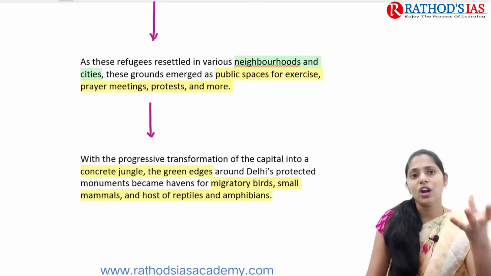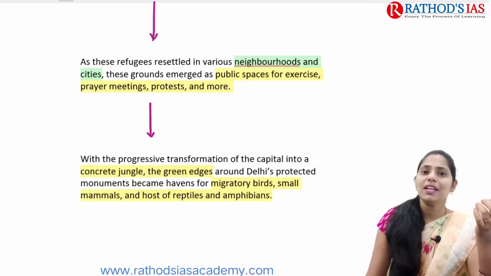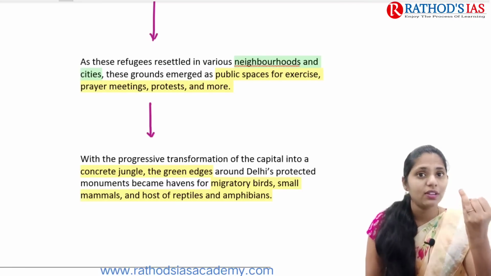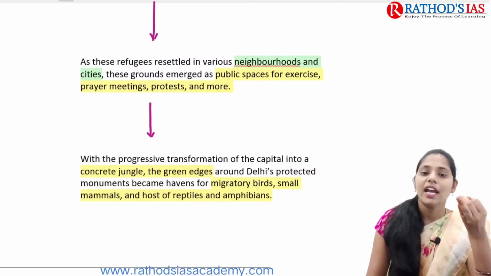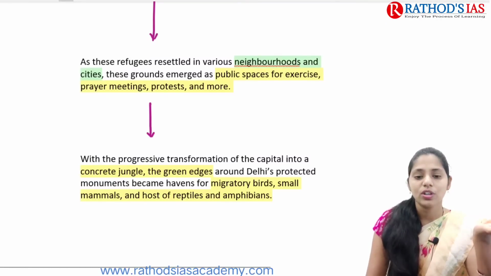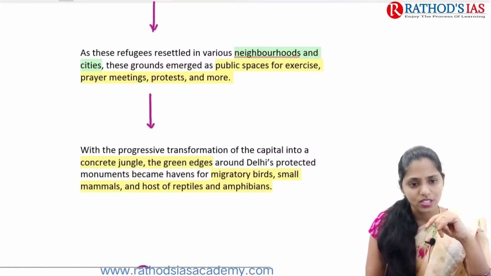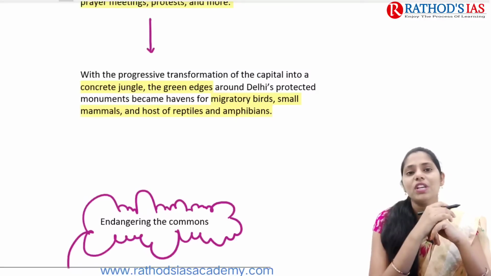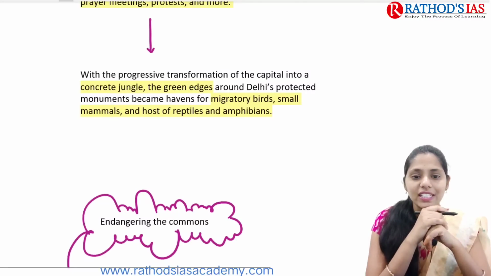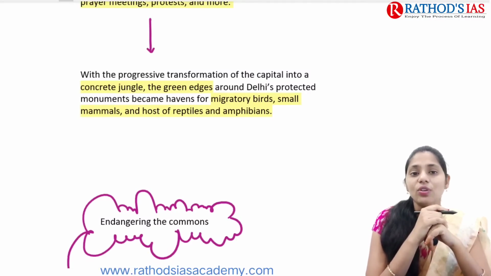In this way, the grounds of the ancient period mainly emerged as public spaces for exercise, and now they even act as venues for prayer meetings, protests and more. So they serve a good amount of services. And with the progressive transformation of the capital into a concrete jungle, the green edges around Delhi, which protected some monuments, became havens for migratory birds.